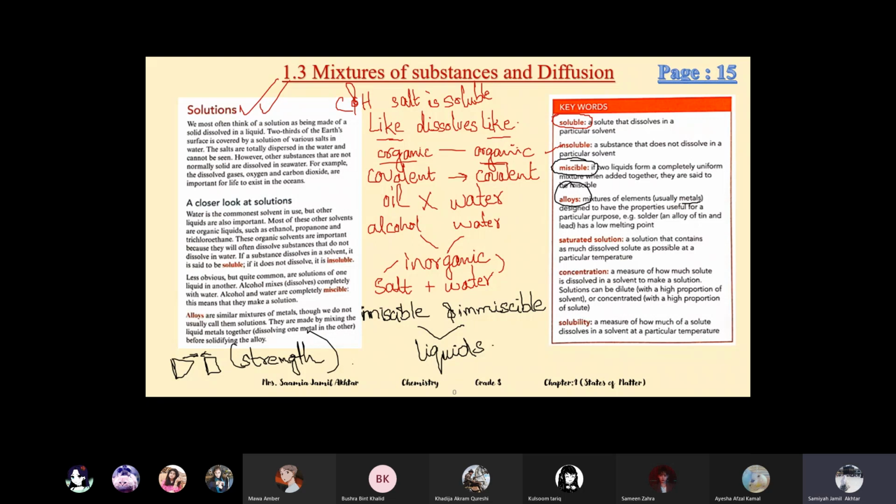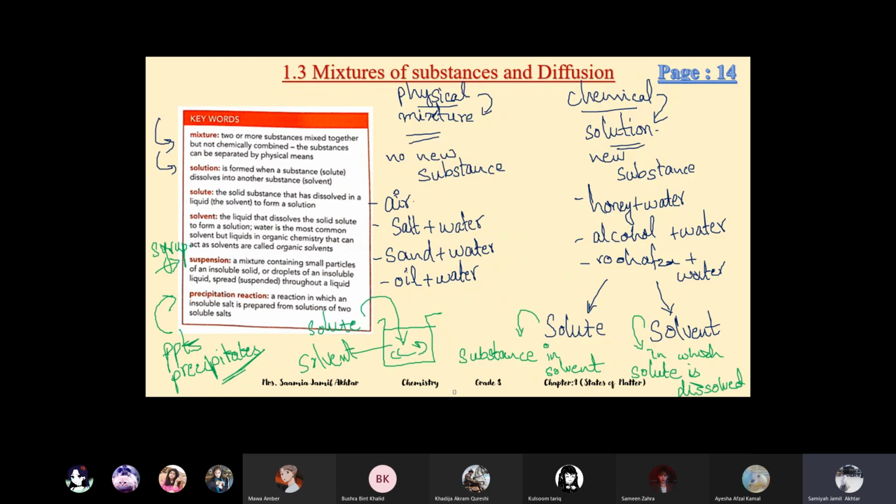Which one? A solution is a chemical change? No. Solutions are not completely irreversible. They are reversible. First point: a physical change is one that can be easily reversed. Some of the chemical changes, some of the solutions, are reversible, but it's very hard to reverse them. That's why we write irreversible. But they can be reversed.